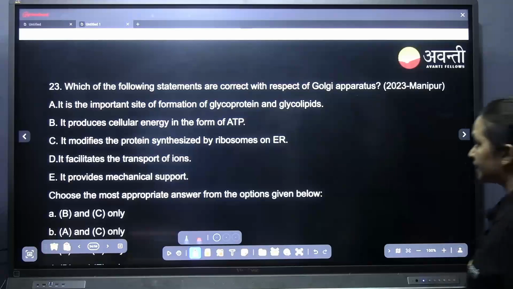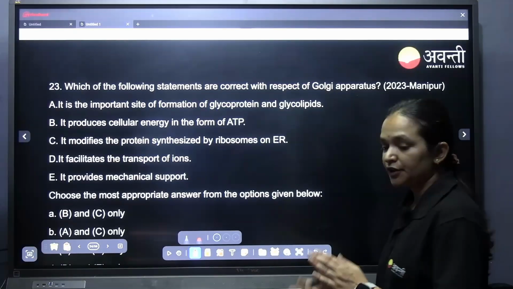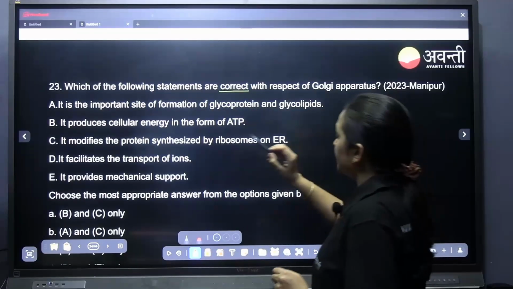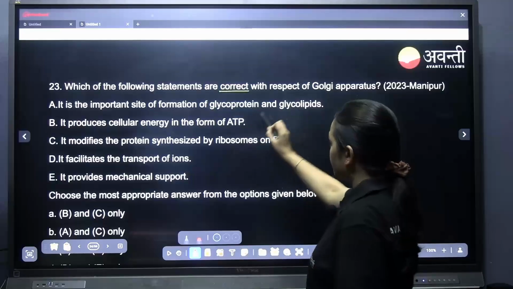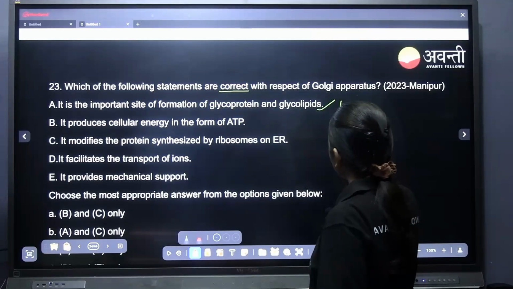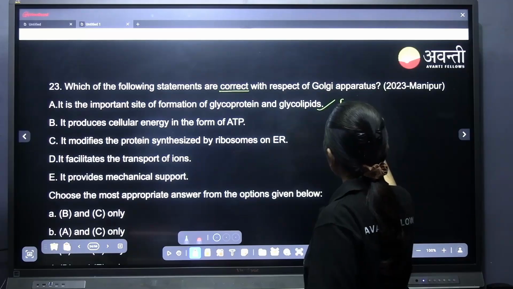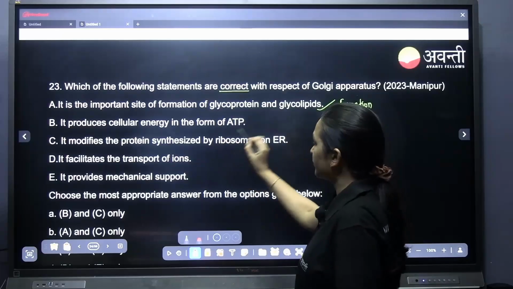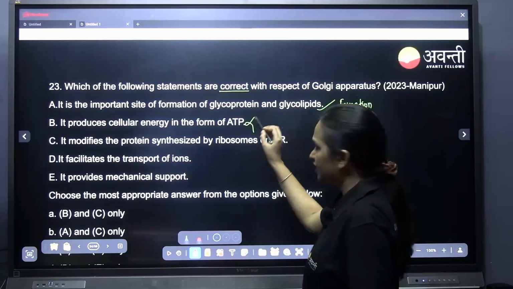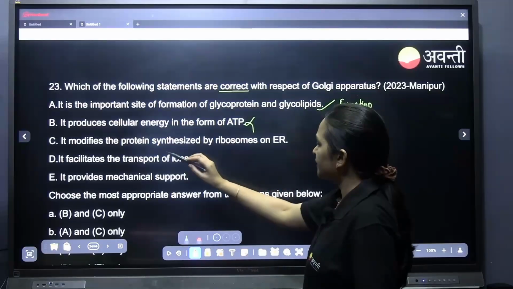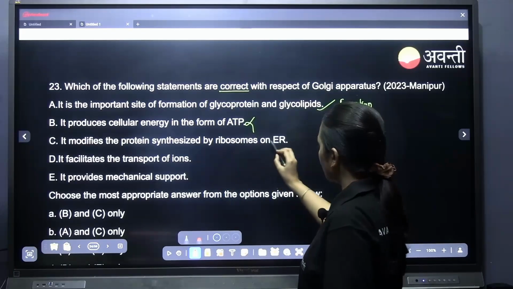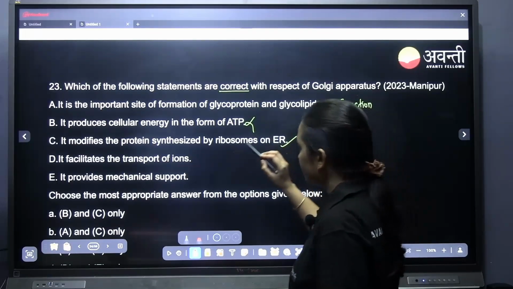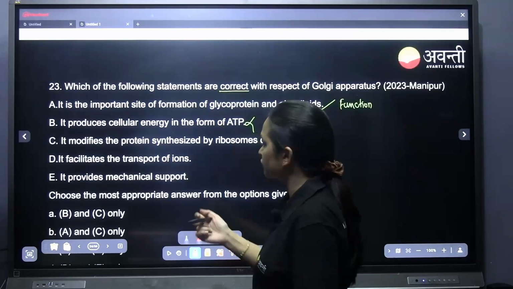Which of the following statements are correct with respect to Golgi apparatus? We need to find which statements are correct. It is an important site of formation of glycoproteins and glycolipids. Yes, it is one of the main functions of Golgi apparatus. It produces cellular energy in the form of ATP. No. Who does this? Mitochondria does this. It modifies the protein synthesized by the ribosomes on the ER. Yes, it modifies the protein, definitely. It packages, transports everything, so it modifies.